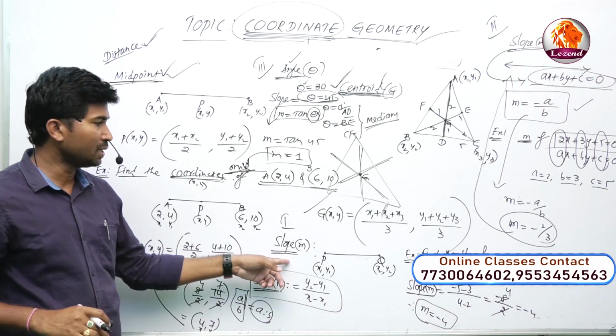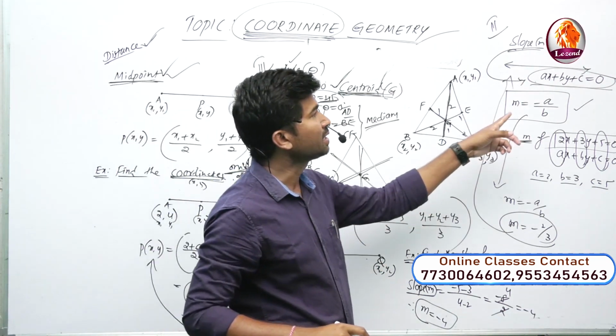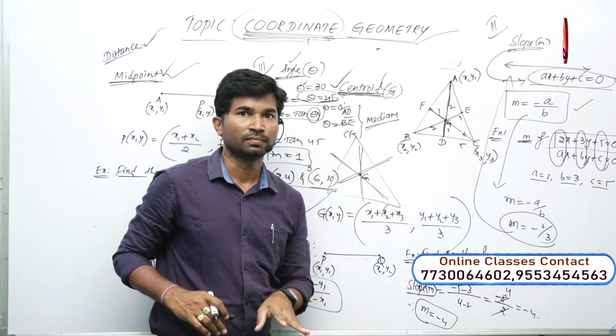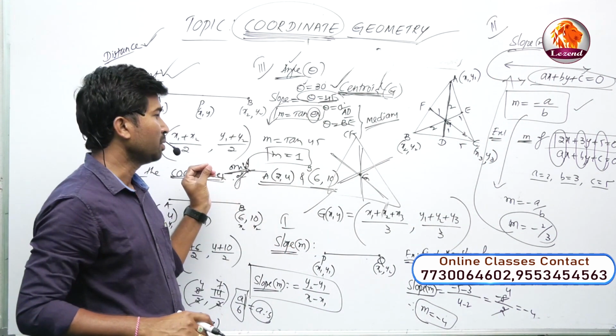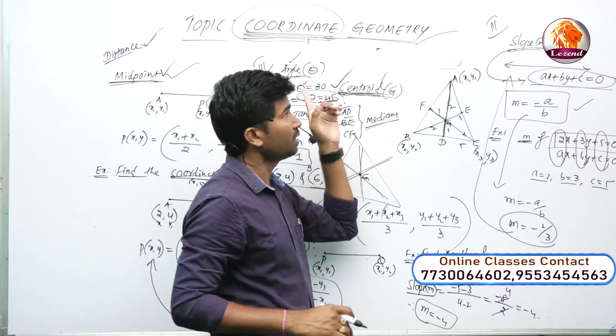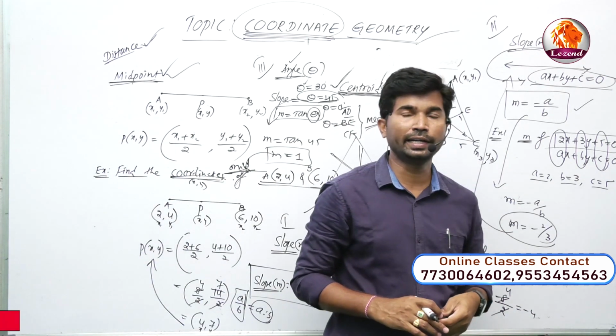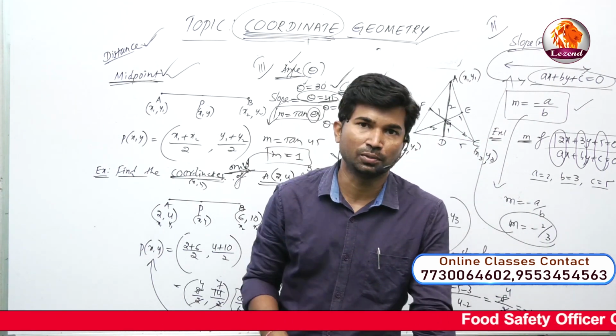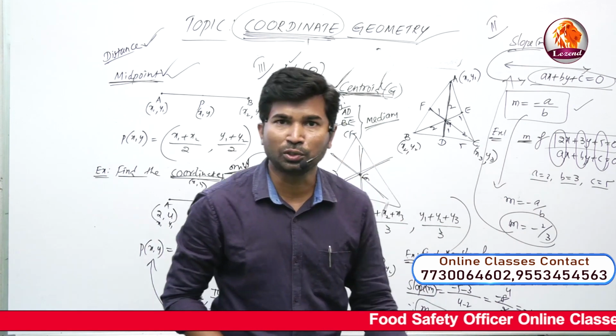Slope based on 2 points, slope based on the straight line, and slope based on theta: these are the major concepts in this topic, coordinate geometry. These carry half mark, 1 mark and 2 marks. Sometimes they'll ask questions like this.